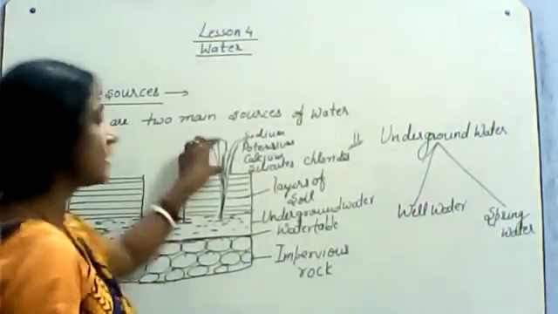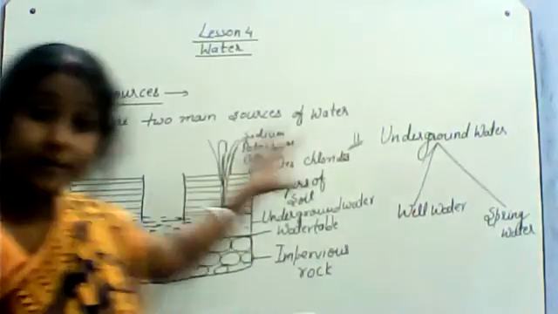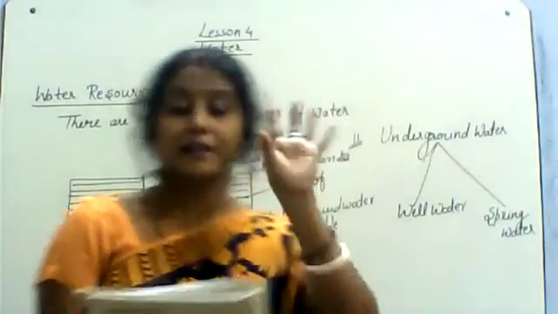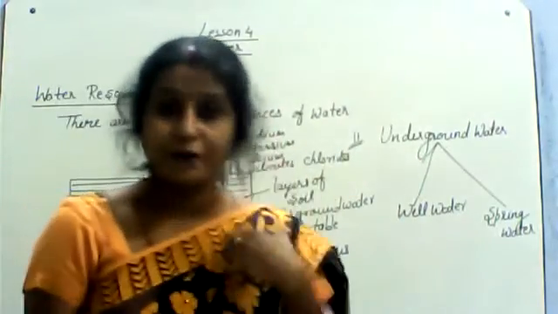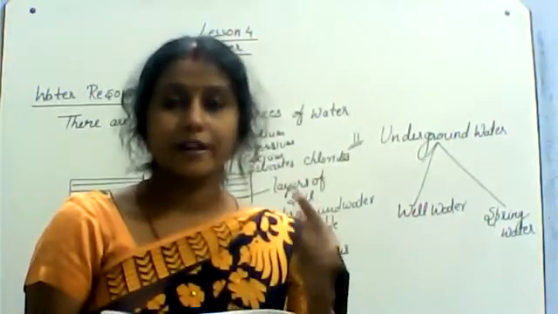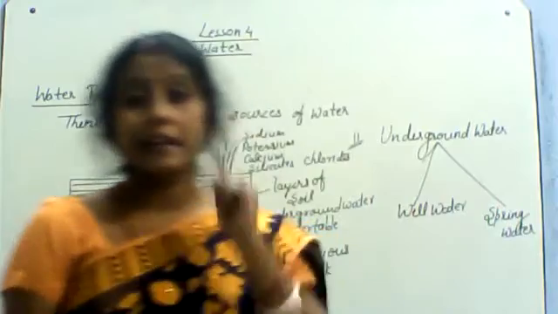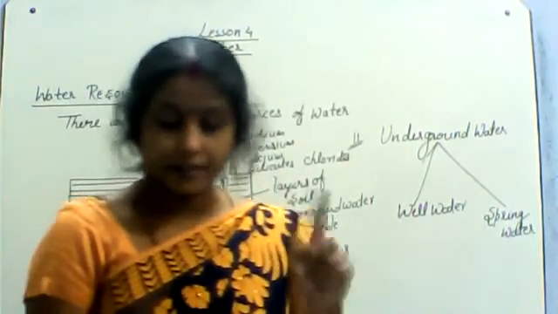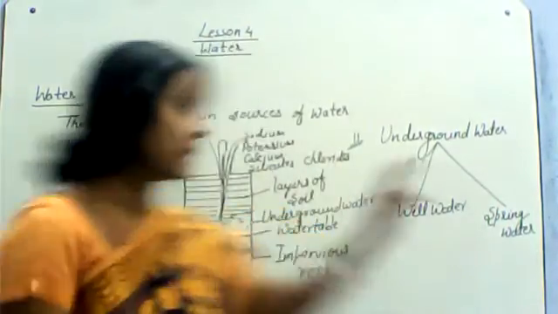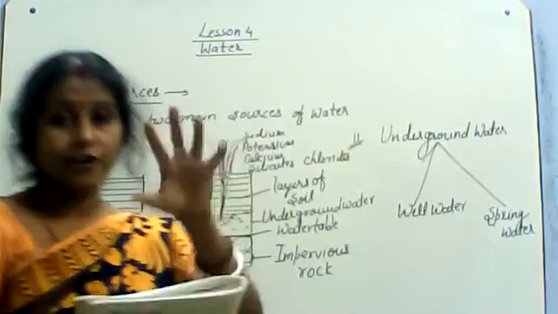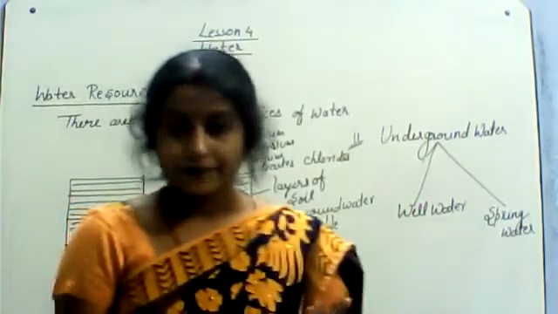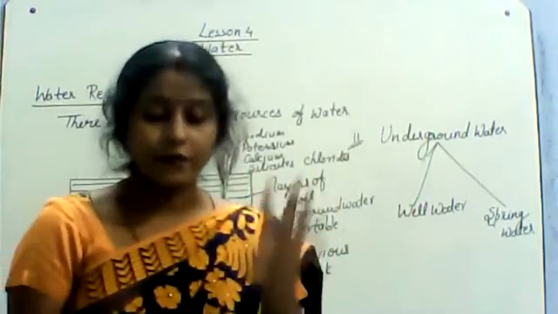So many minerals you can get in this spring water. That is why it is very, very good for our health. One place is Agnikund in Bakreshwar in West Bengal. You can see this type of spring water we can get there, and it is very good for our health.